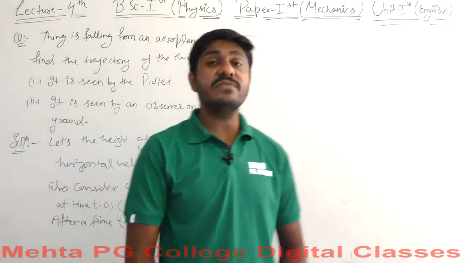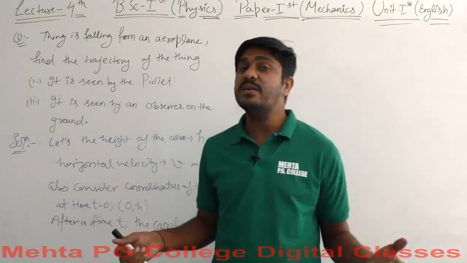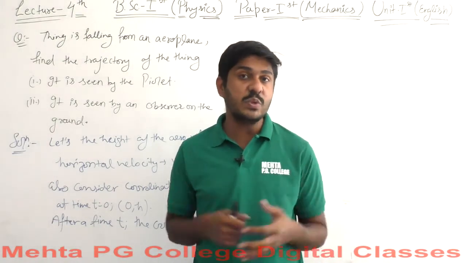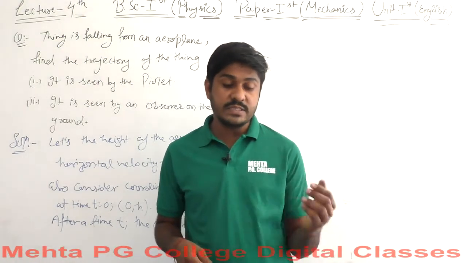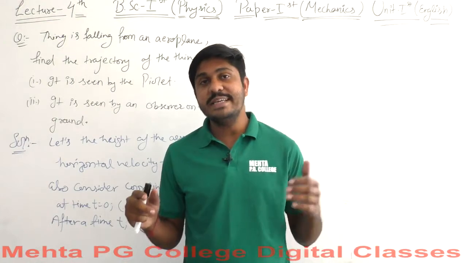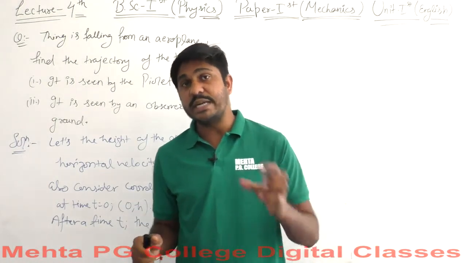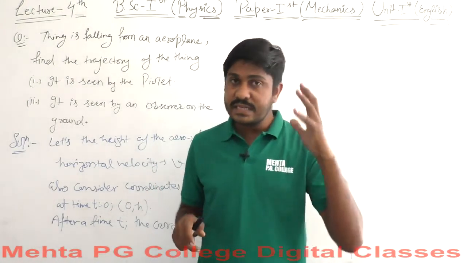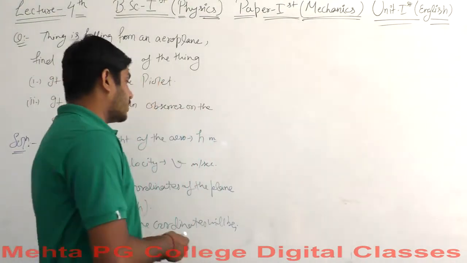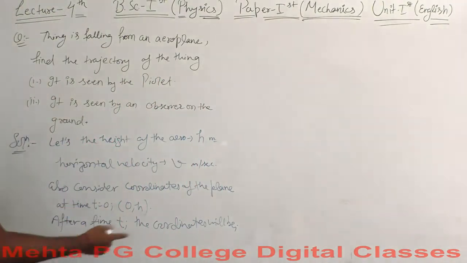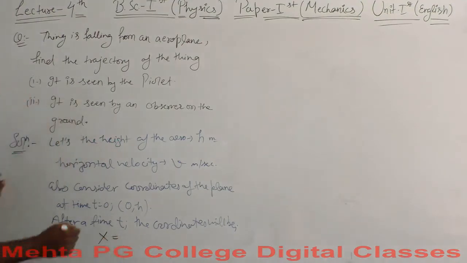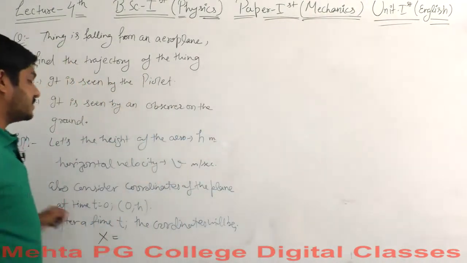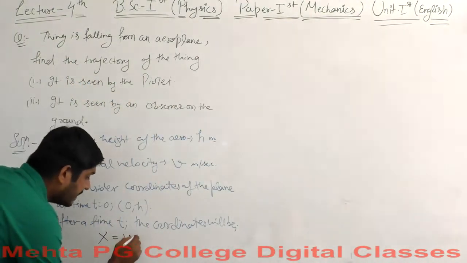If you imagine that the plane is flying at a constant, uniform height, then the y coordinate will never change. There will be only a change in the x coordinate, which depends on the velocity and the time t. Let's say x is the direction in which the plane is moving with velocity v, and the time taken is t.